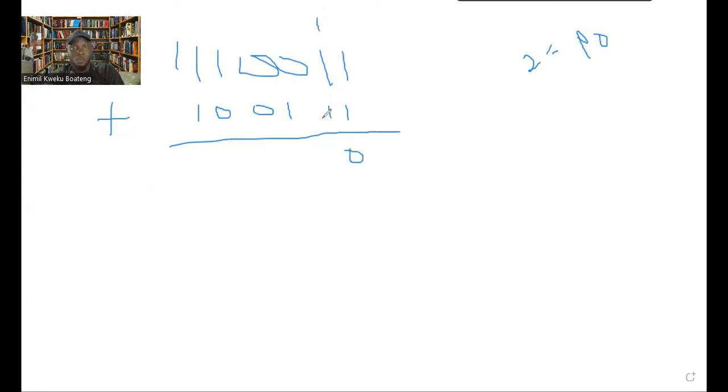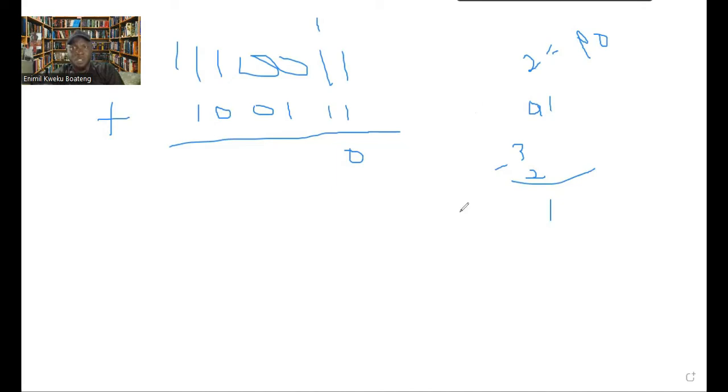All right, now 1 plus 1 is 2, and 2 plus this 1 is 3. Now, 3 is not in binary because in binary, you can only get 0 or 1. So if you're getting 2 or 3, then it means that you have to convert them to binary. Now we had 3 here because 1 plus 1 is 2, and then a carry of this one, which is 1, giving us 3. So to convert this 3 to binary, what you can do is to subtract the base from the 3. When you do this, you get 1 here.